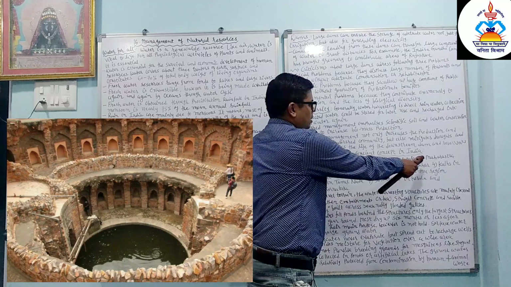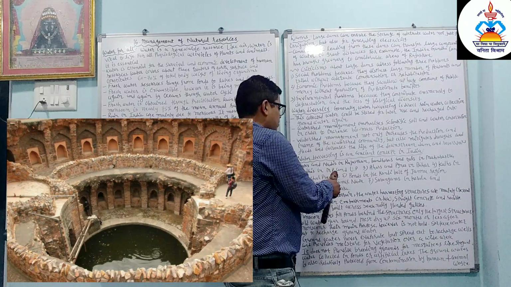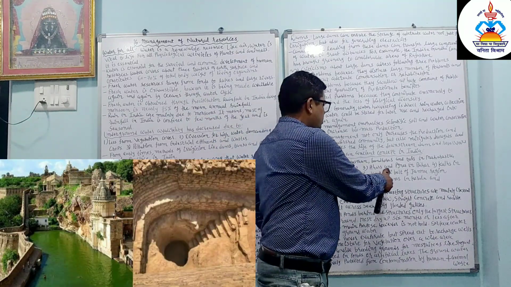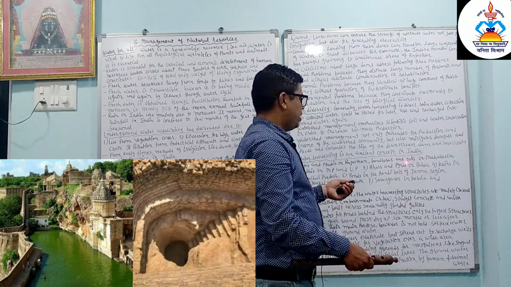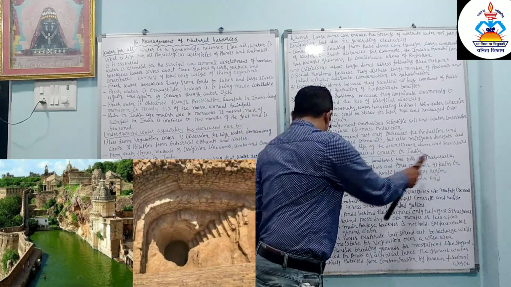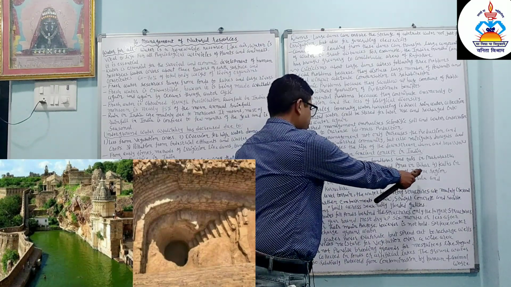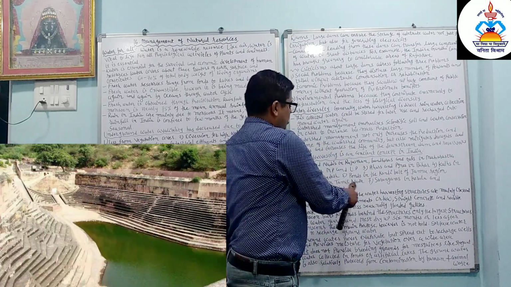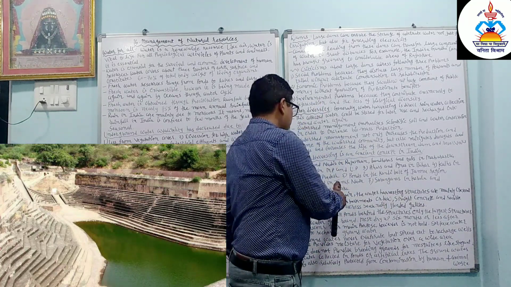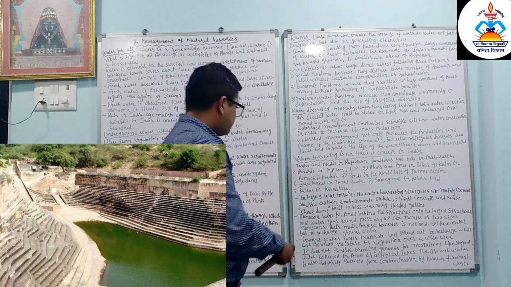Bandharas and tals in Maharashtra. Bundis in Madhya Pradesh and Uttar Pradesh. Ahars and pynes in Bihar. Kuls in Himachal Pradesh. Ponds in the Kandi belt of the Jammu region. Eris, that is tanks, in Tamil Nadu. Surangams in Kerala and Kattas in Karnataka. So these are the different techniques to harvest water in India.